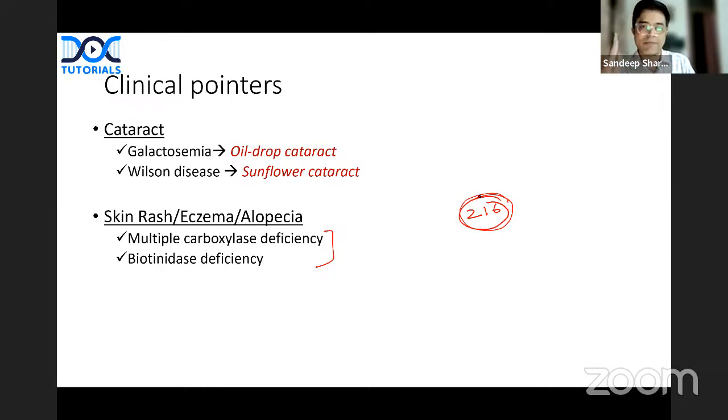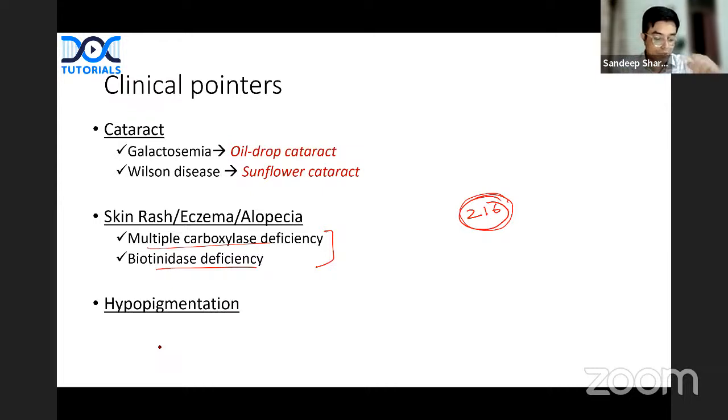In the next exam, 60% of questions will be the most expected ones, so the details will be coming from those areas. In addition, they will be asking some approach-based things in your next one exam, so you need to be clinically oriented for those. So for skin rash, if they say an inborn error is being suspected and the child is having loss of hair, hypopigmented lesions and an atopic dermatitis-like rash, then if either of the two options is mentioned, you can safely mark it, that will be the answer in the question.